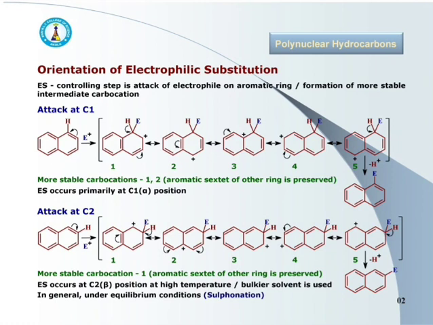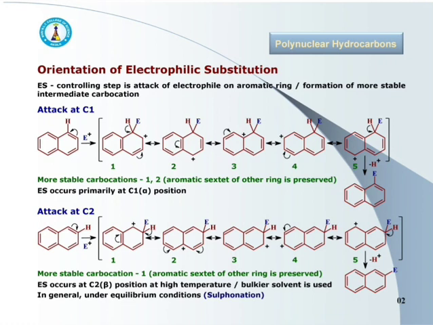The controlling step in this substitution is the attachment of an electrophile to the aromatic ring to form an intermediate carbocation. This attachment takes place in such a way that it gives the more stable carbocation. See the attack at the C1 position, that is at the alpha position. When naphthalene is attacked by an electrophile at the C1 position, an intermediate carbocation is formed.